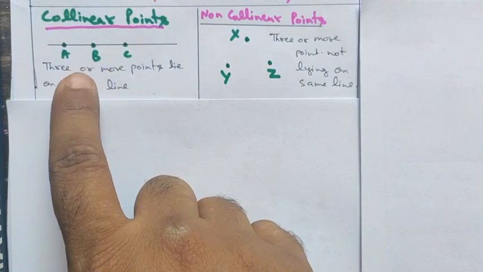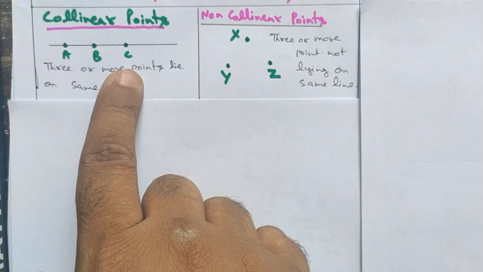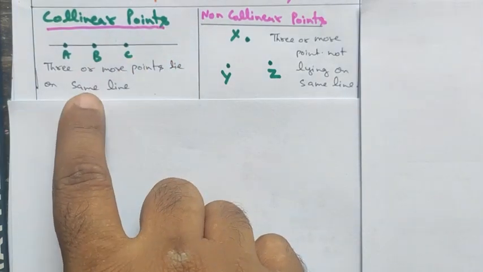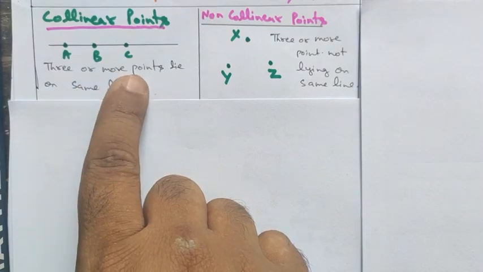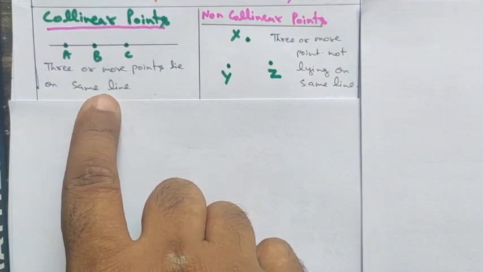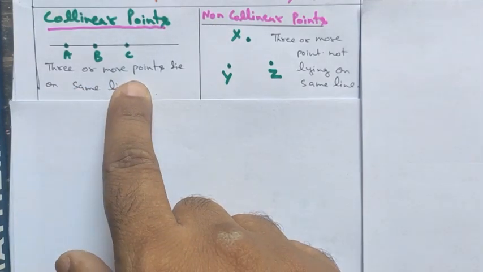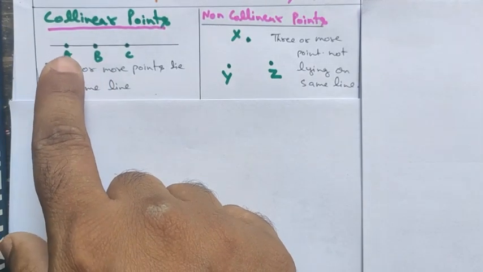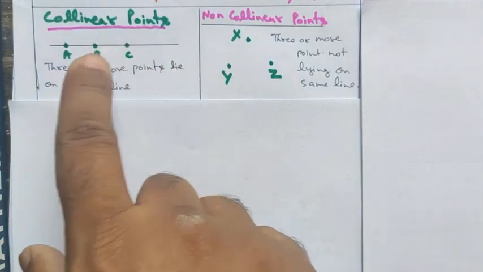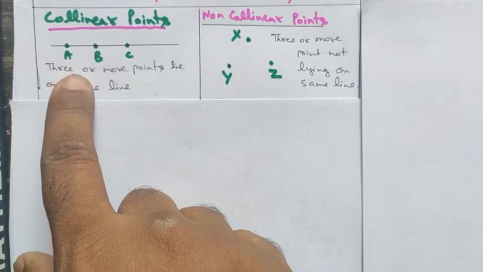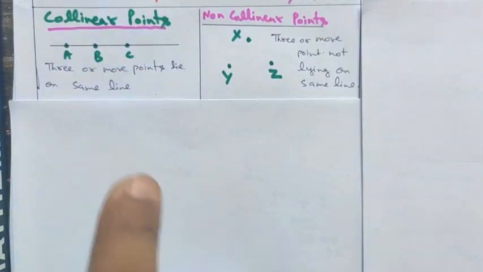Next we will be discussing collinear points and non-collinear points. Collinear points are three or more points which lie on the same straight line. If three or more points lie on the same straight line, then these points are called collinear points. Like A, B, C, all three points lie on the same straight line, so we say that point A, point B and point C are collinear.